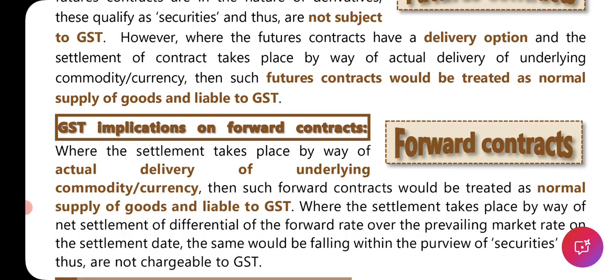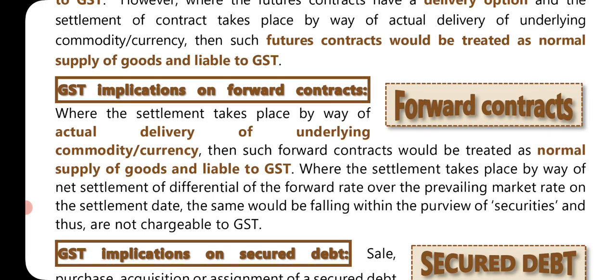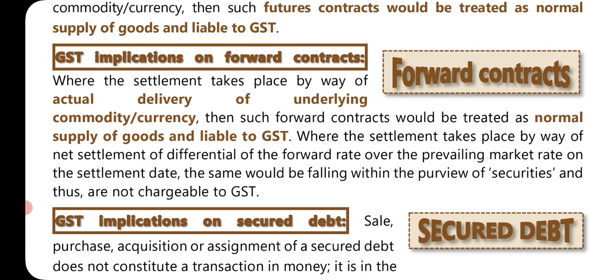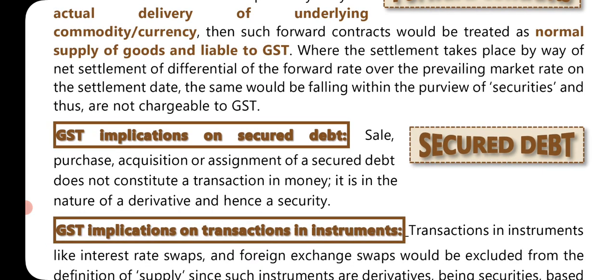So when actually goods are being transferred, then GST will be paid. Where the settlement takes place by way of actual delivery of underlying commodity or currency, then such forward contract would be treated as normal supply of goods and liable to GST. Where the settlement takes place by way of net settlement of differential of the forward rate over the prevailing market rate on the settlement date, the same would be falling within the purview of securities and thus are not chargeable to GST. Okay, so in forward contract, if the actual delivery happens, then GST is leviable.